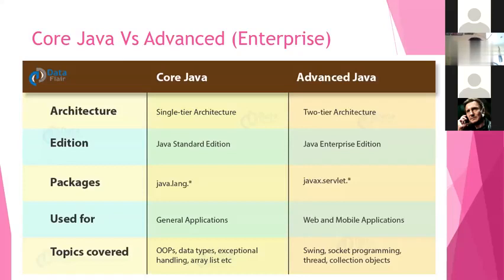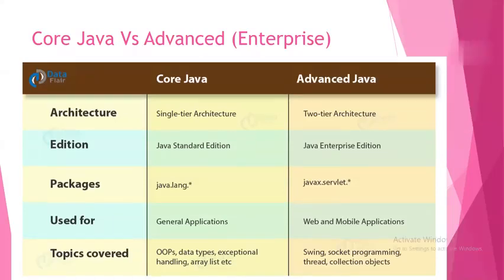Tier means, I hope you understand, it's a communication channel. How the communication flows from one end to another. But in advanced Java, we have one to second, second to third. Like that, communication will flow. So that is called tier. These are all the differences between core Java and advanced Java. Anyway, I'm going into detail in the other slides.